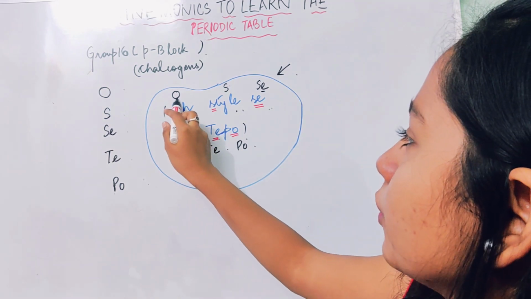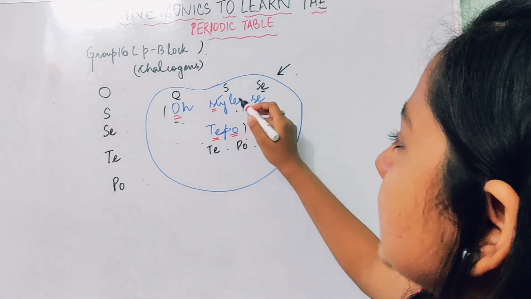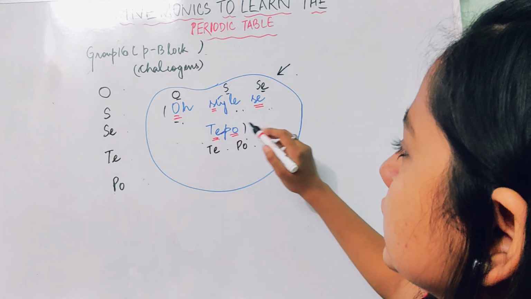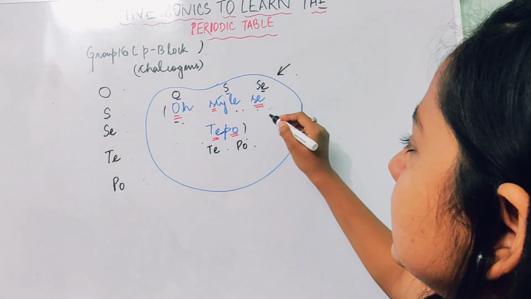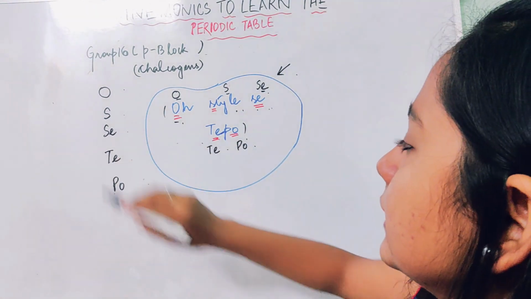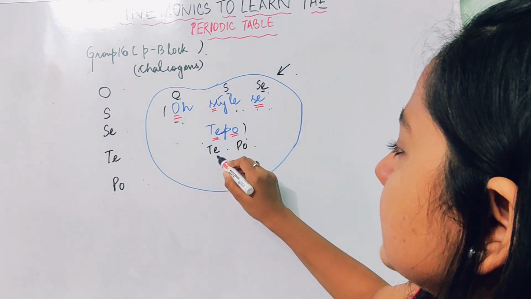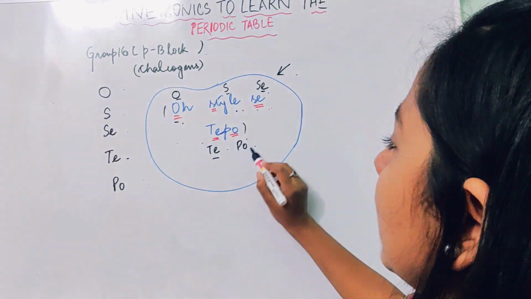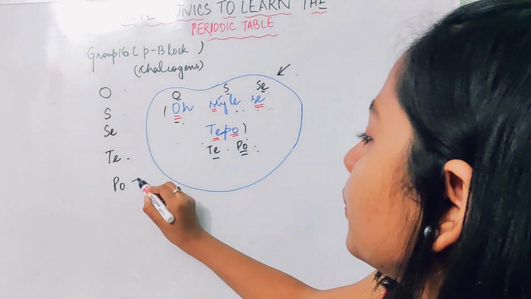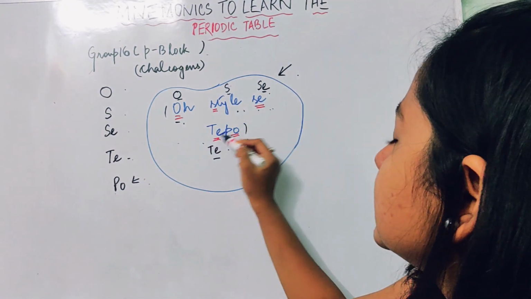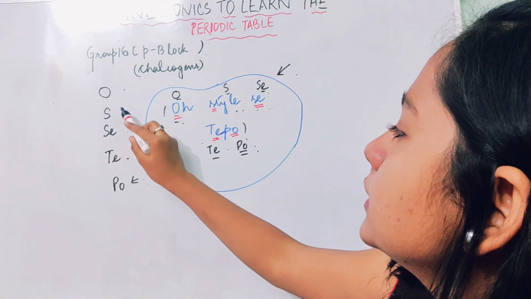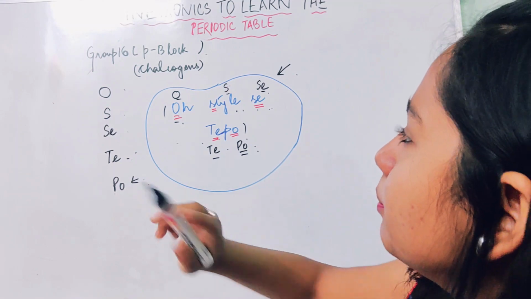O stands for O, which is oxygen. Style stands for S, which is sulfur. Se stands for selenium. Te stands for tellurium. And Po stands for polonium. O style se tepo. Oxygen, sulfur, selenium, tellurium, and polonium.